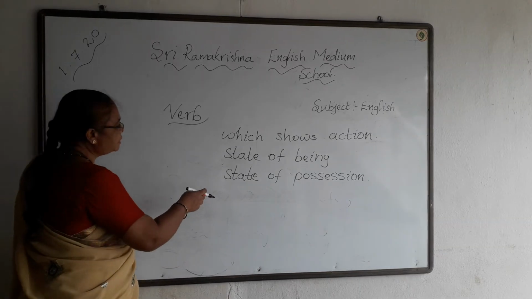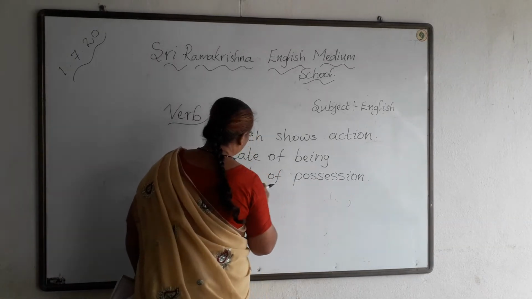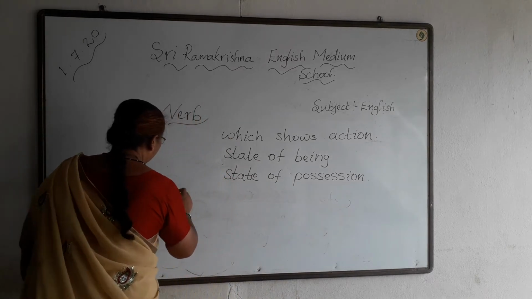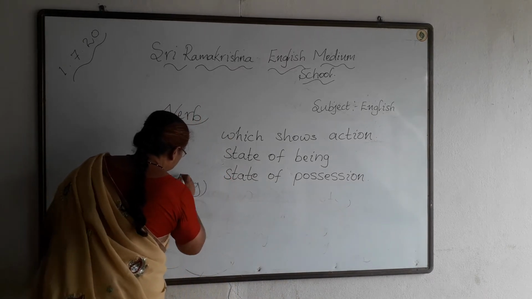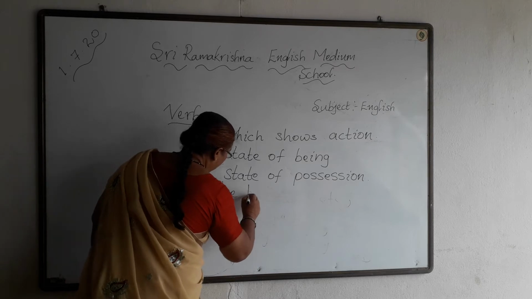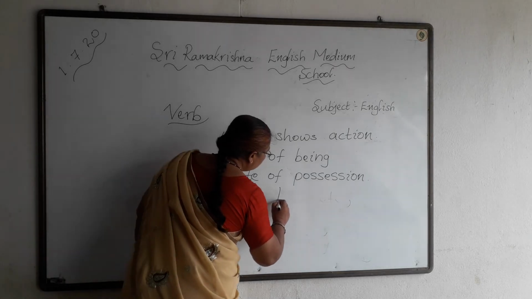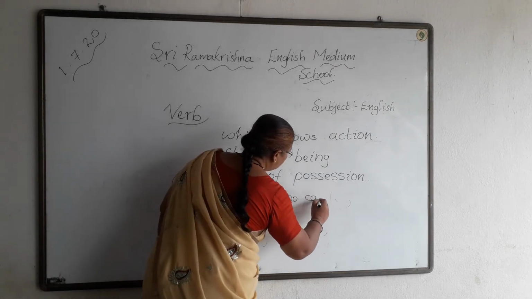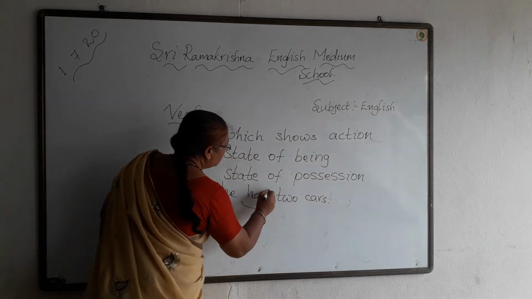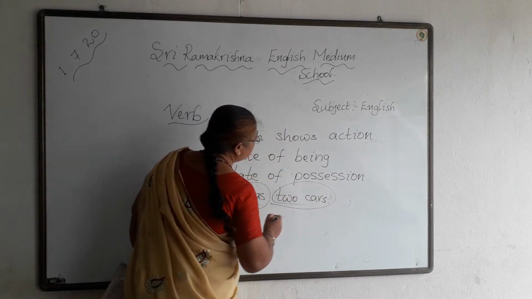Next comes the state of possession. The verb shows the state of possession. For example, she has two cars. This shows the state of possession. She is possessing two cars.